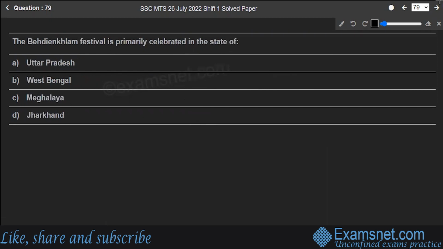Next question number 79. The Behdeinkhlam festival is primarily celebrated in the state of UP, West Bengal, Meghalaya, or Jharkhand. Well, the correct answer to the question is option C, Meghalaya. One of the most significant festivals observed in the state of Meghalaya is this festival. The word Behdeinkhlam means to drive away the wicked spirits, demons of plagues and cholera.